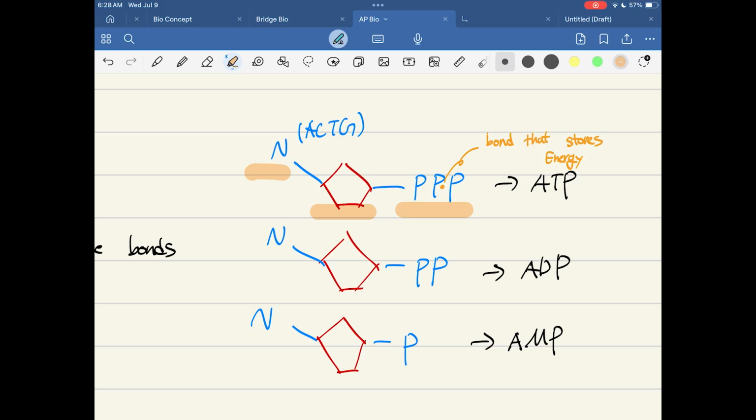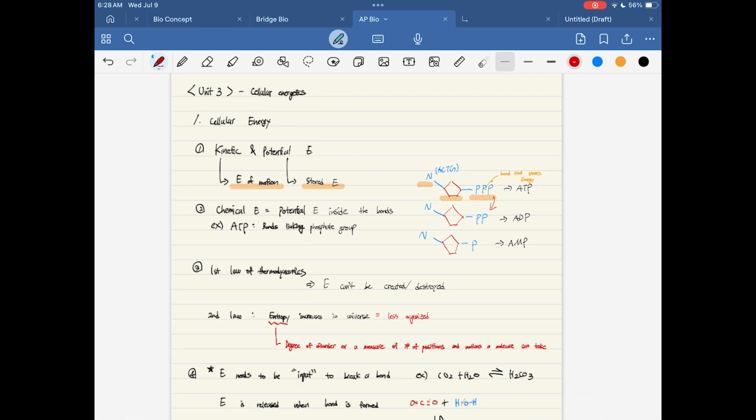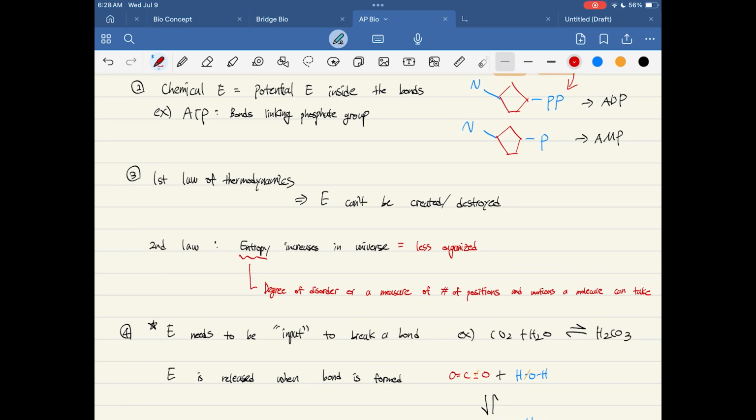ATP looks something like this, with the nitrogen base, 5 carbon sugar, and 3 phosphates. The bond that connects the phosphates is the place where the energy is stored. If this bond gets broken and the ATP turns into ADP, then the energy is released, and that's how energy is used.